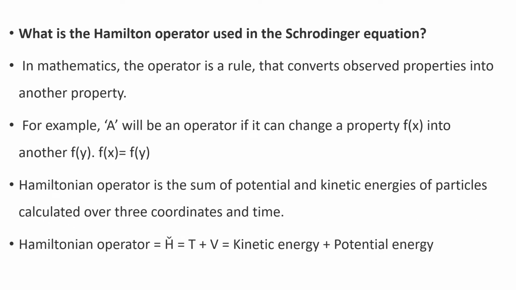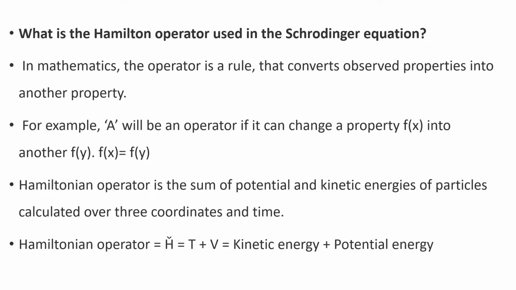Then what is the Hamiltonian operator used in the Schrödinger equation? In mathematics, an operator is a rule that converts an observed property into another property. For example, A will be an operator if it can change a property f(x) into another f(y). That is, Af(x) = f(y). The Hamiltonian operator is the sum of potential and kinetic energies of the particle calculated over 3 coordinates and time.